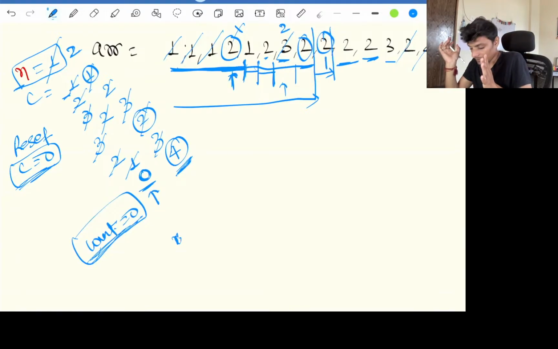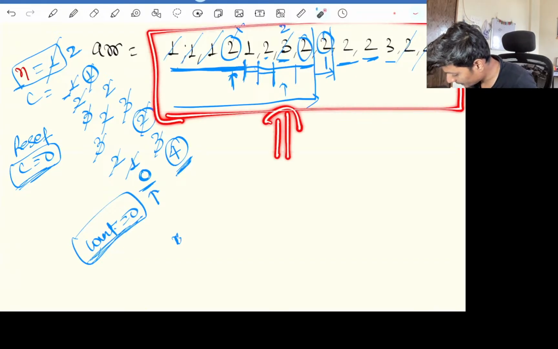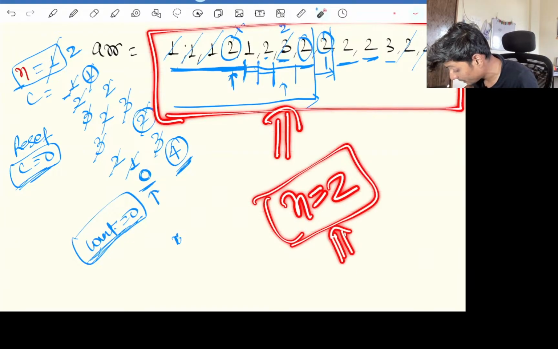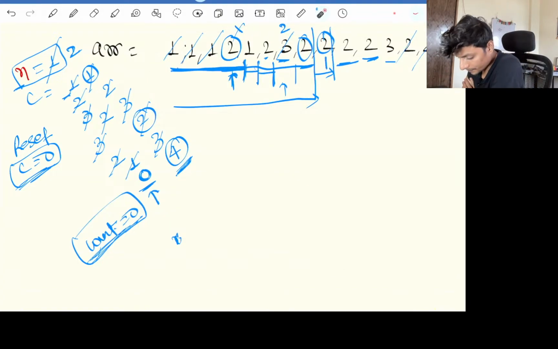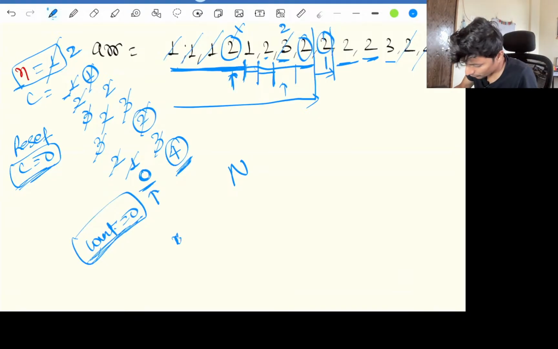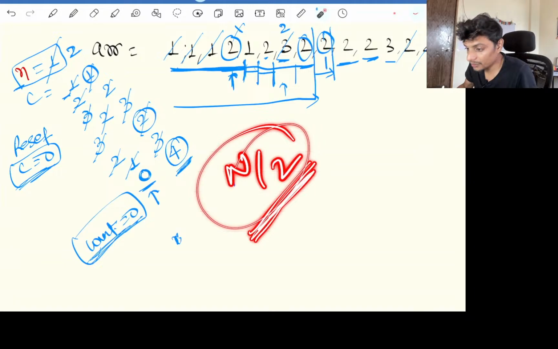Up to this point of time, we were not sure who would win the election. At the end of the algo, it said that 2 might win the election. Just re-verify the count of 2. 2 might get more than n by 2 votes. Ankit is getting confused with n by 2 votes, so I am guaranteeing whether he will win or not.